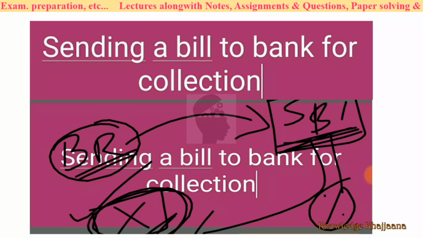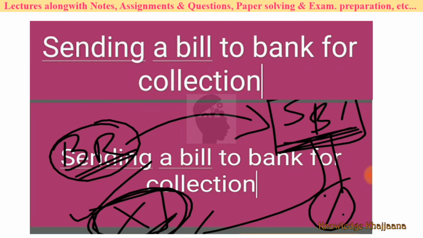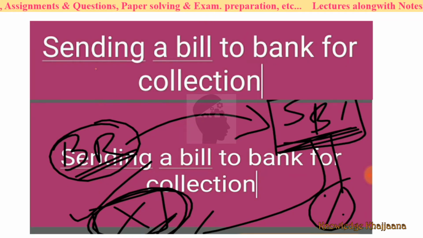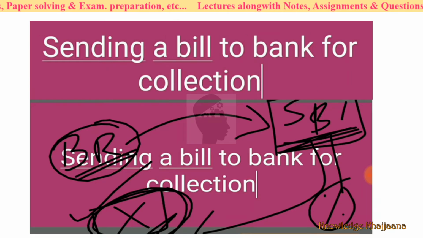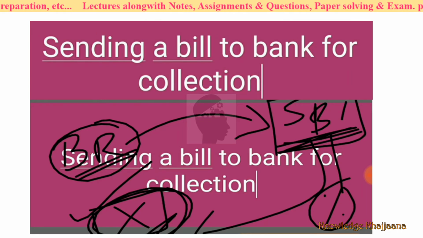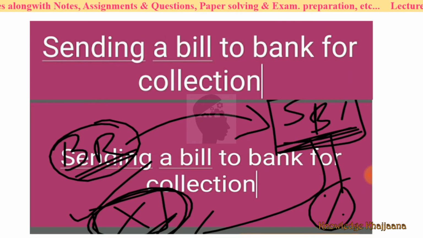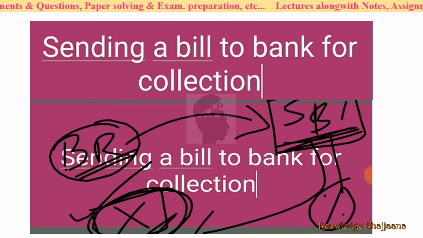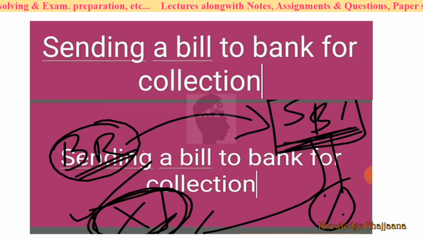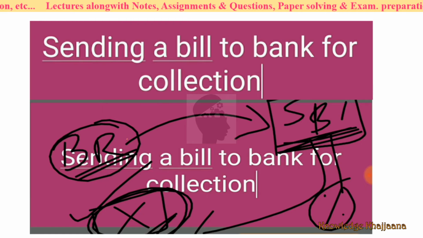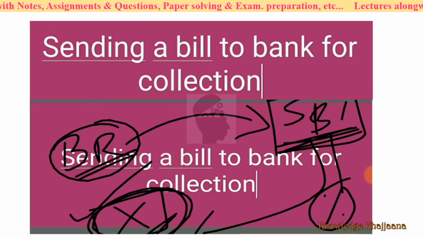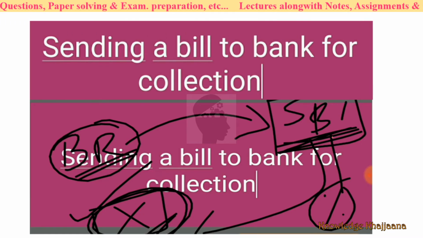See, for example, you are sending a bill to a bank for collection. What does this mean? For example, bills receivable. For the partnership firm, bills are receivable, and you have sent the bills for collection to a bank, for example, State Bank of India.